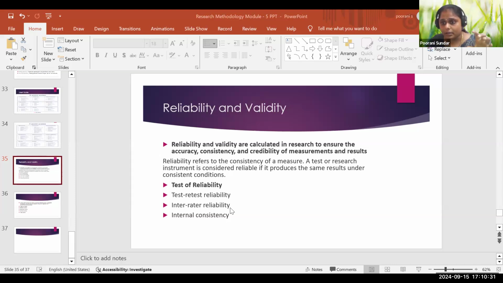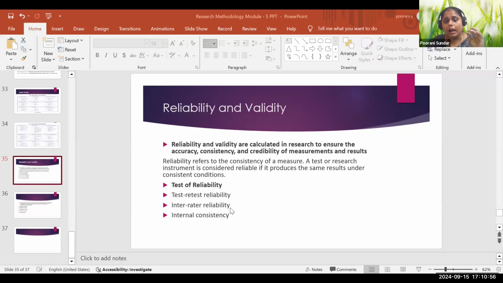When I take the test and get a result, and then I approach the same person again and he gives me the same feedback, I test it, I retest it, and I get the same result. It is reliable. That comes under test-retest reliability.